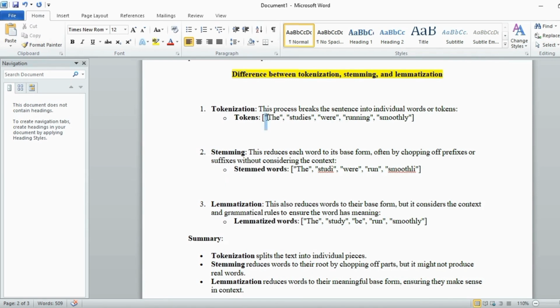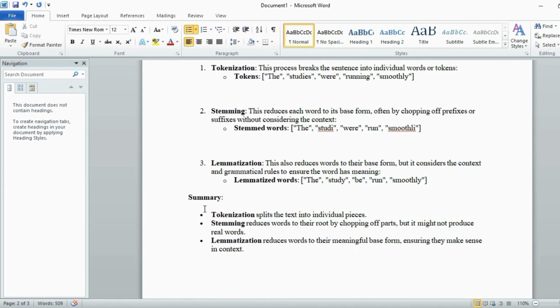For example, the text: The studies were running smoothly. Tokenization, in this context, gives: the, studies, were, running, smoothly. Stemming gives: the, studi, were, and from running to run and smoothly to li, so it's an invalid word, right? Lemmatization gives: the, study, be, run, smoothly.